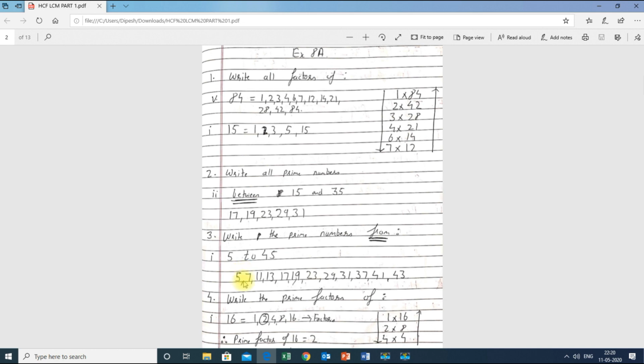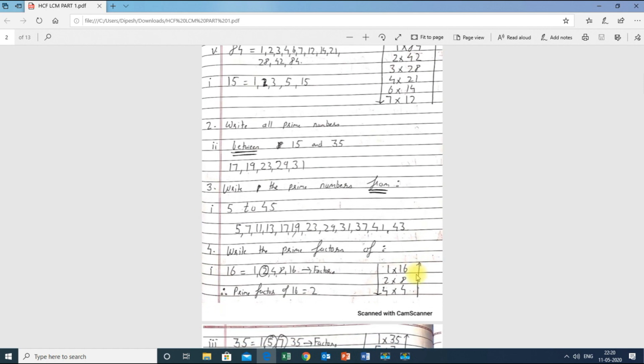So 5, 7, 11, 13, 17 and so on till here. I will write 45 over here. Don't forget to write 45. So this is the way of finding the prime numbers. Whenever they give from, include the numbers they are asking for. Whenever they give between, exclude or remove the numbers they have given to us.